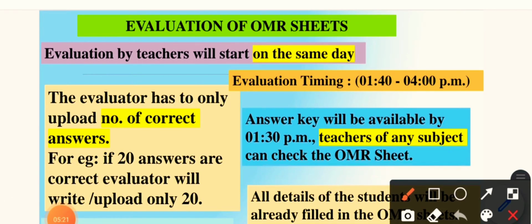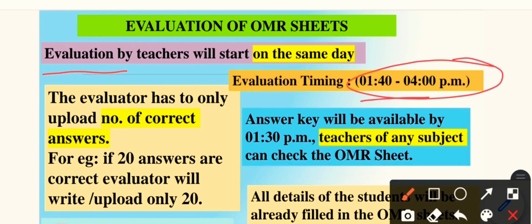Next we have evaluation of the OMR sheet. So evaluation by teachers will start on the same day. Means teachers will start checking it on the same day, and the timing for evaluation will be 1:40 p.m. to 4 p.m. The evaluator has to only upload the number of correct answers. For example, if somebody has done 20 answers, then those 20 will be uploaded. The answer key will be available by 1:30 p.m.